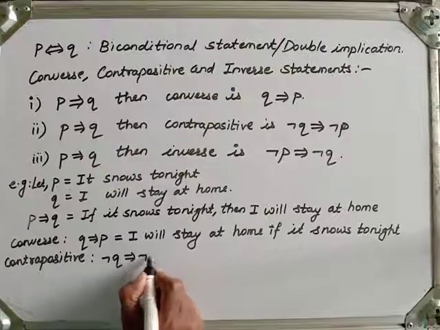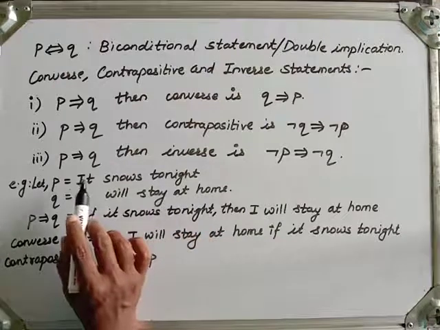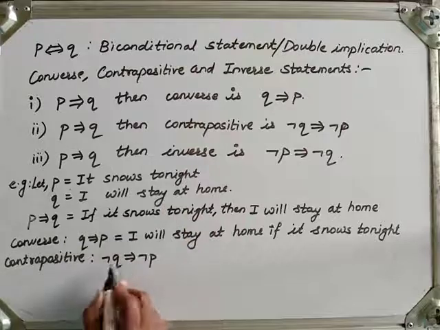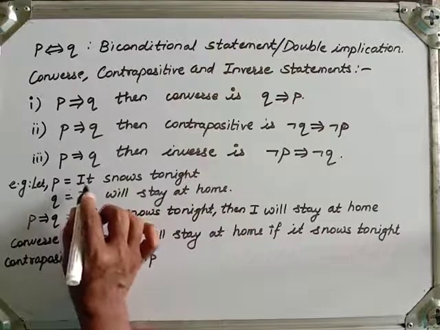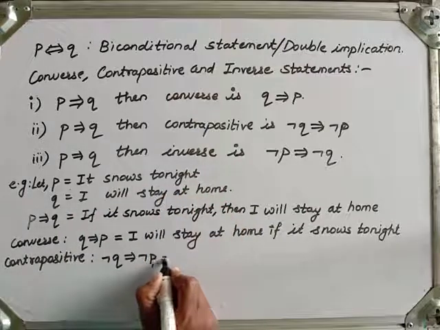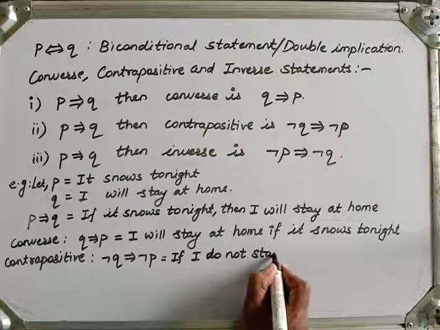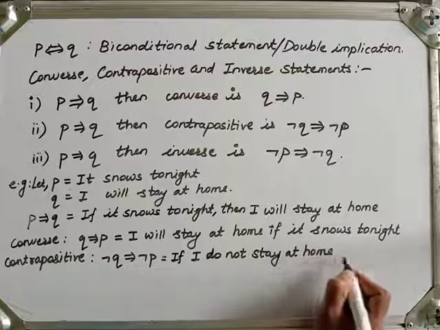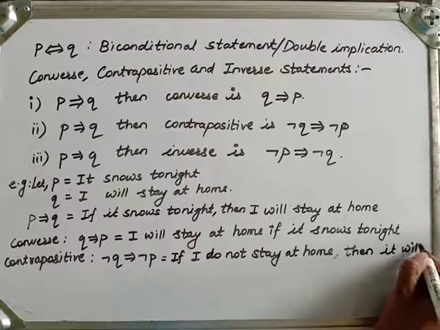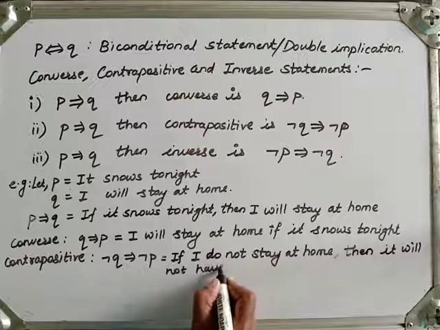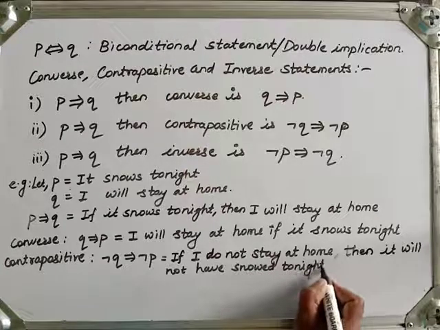Negation Q implies negation P. Negation of Q says: if I do not stay at home, then due to this implication, it will not have snowed tonight. So the statement is: if I do not stay at home, then it will not have snowed tonight.